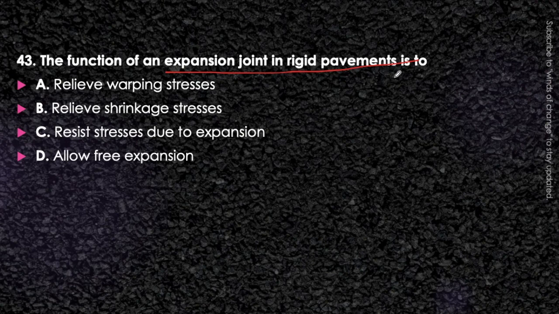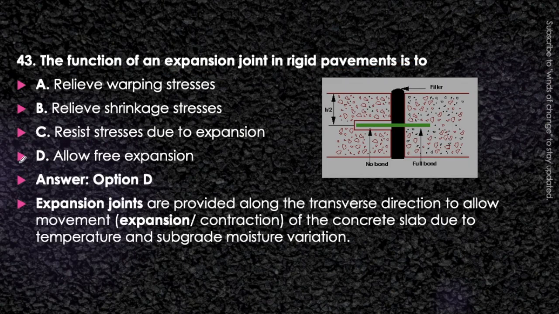Concrete expands in case of the temperature stresses that will act. In that case also, with increase in temperature the concrete expands. At that time we need some free expansion in the concrete. So to allow the free expansion, that is option D, we will provide expansion joints. Expansion joints are being provided to allow free expansion.